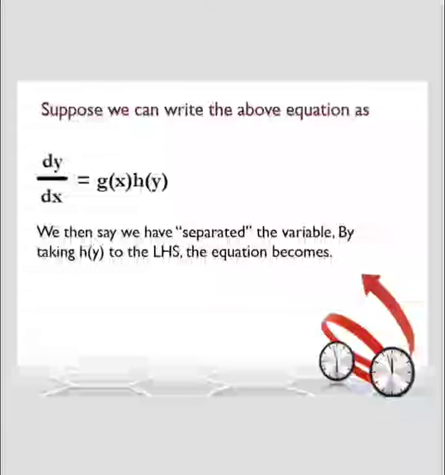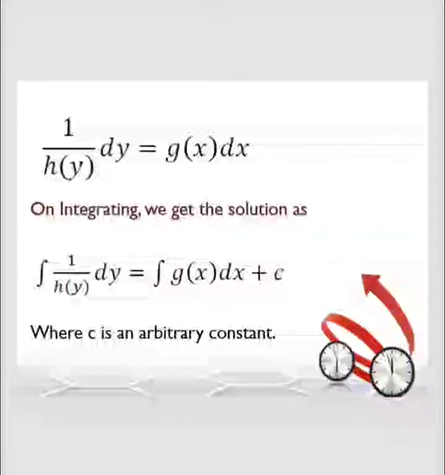So we separate this, and we divide and multiply the LHS and RHS. Then the equation becomes this type: 1 by h of y dy equals g of x dx.